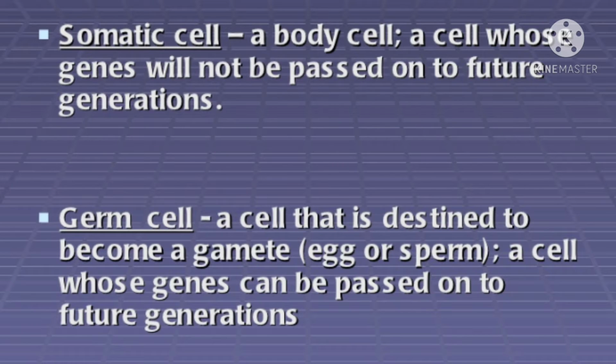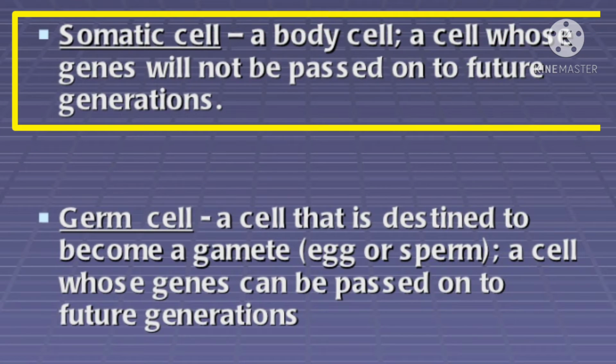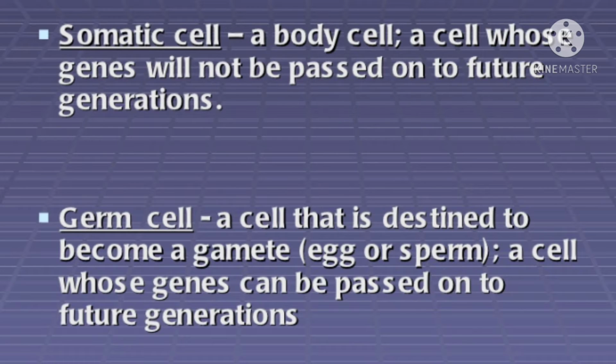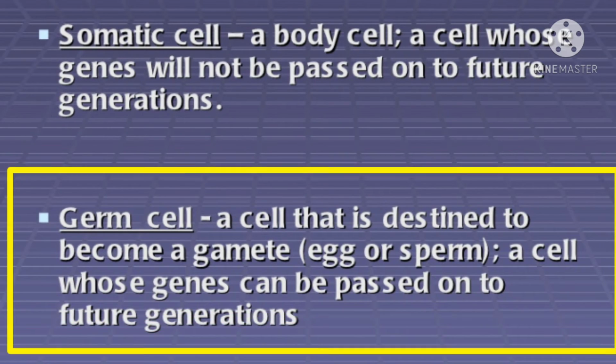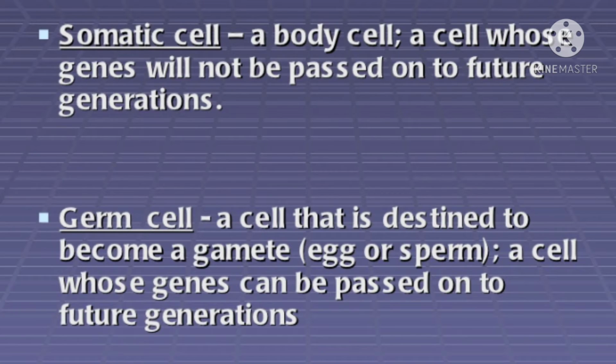Somatic cells and germ cells. These are the two kinds of cells present in the human body. The somatic cells are known as body cells. A cell whose genes will not be passed on to the future generation is known as a somatic cell. All our body organs are made up of these somatic cells. The next cell type is germ cells. A cell that is destined to become a gamete, egg or sperm. A cell whose genes can be passed on to the future generation is known as a germ cell. That means germ cells take part in the production of male and female gametes.